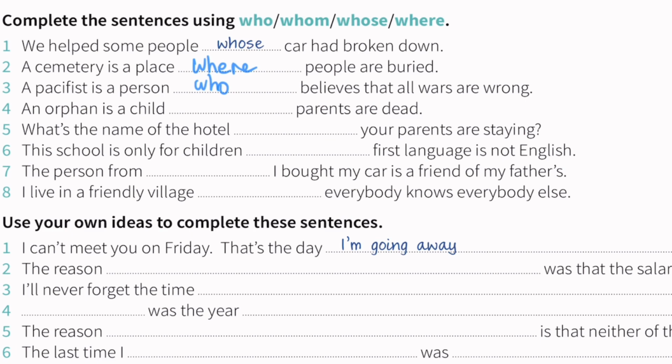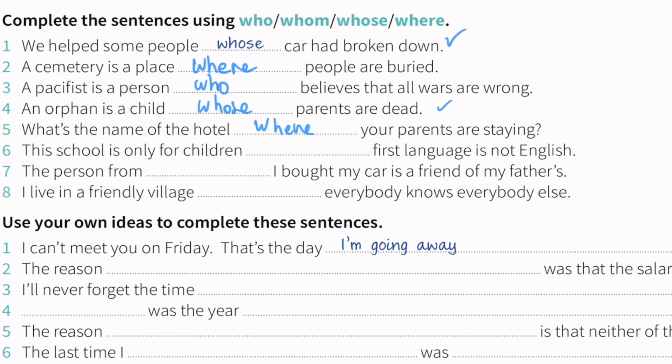And then number four, an orphan is a child whose parents are dead. So we have to use who or whose. We have to use whose in this case because why? Because an orphan is a child. His or her parents are dead. It's like number one. Talk about the possessive pronoun. We have to use whose, not who. And then number five, what's the name of the hotel? Of course, hotel is the place where your parents are staying.